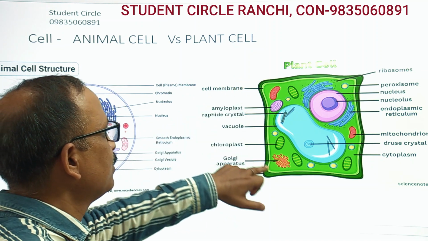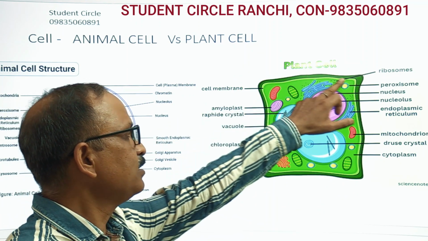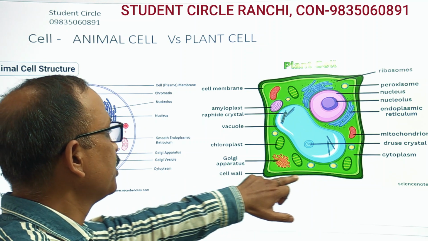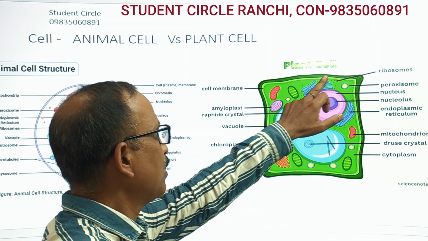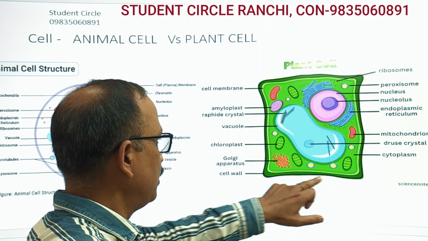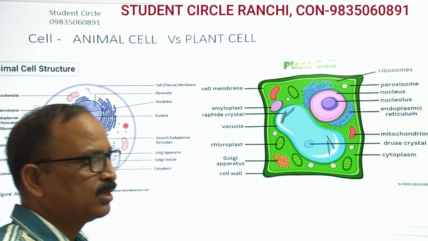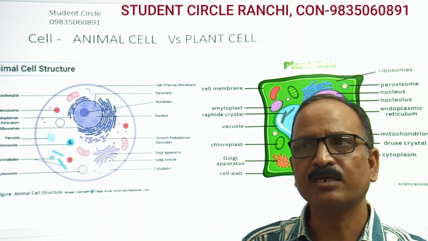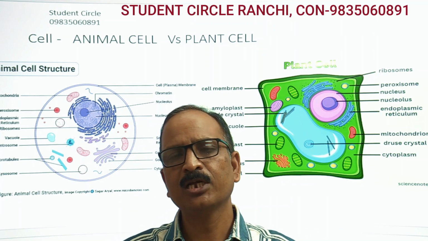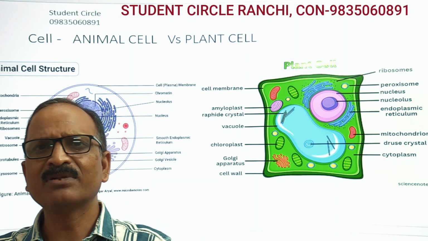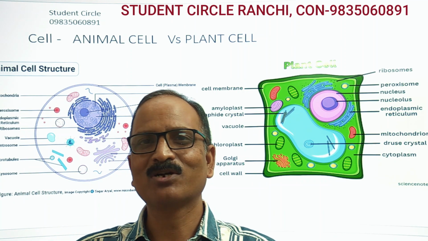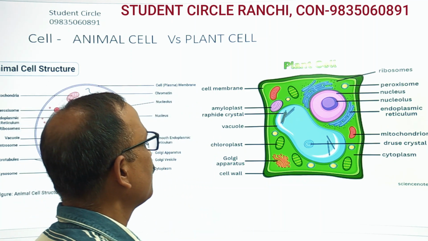In plant cell, cell wall is present, made up of cellulose. It's a rigid portion that is porous and permeable, meaning it allows tiny things to go inside and outside. You can't think about a big thing as a fluid.